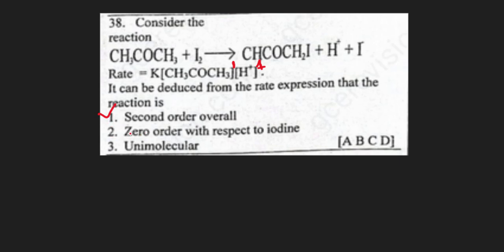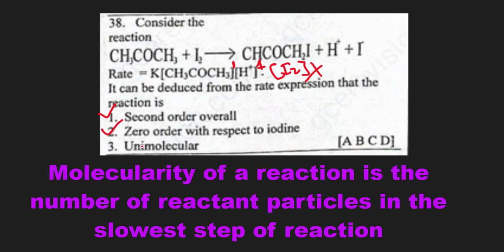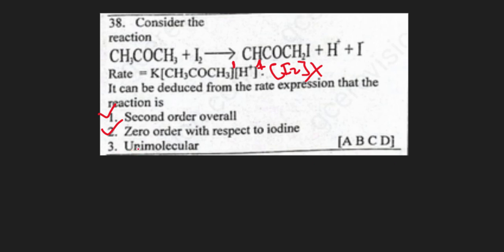The second one says zero order with respect to iodine. We look at the rate expression. The concentration of iodine has not been included, so we are going to say that the reaction does not depend on iodine. They talk about molecularity. Molecularity of a reaction is simply the number of reactant particles present at the slowest step of the reaction.